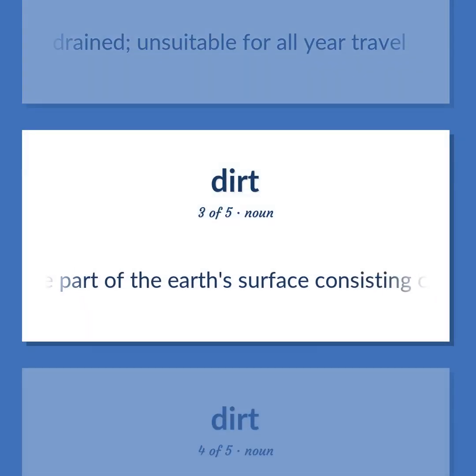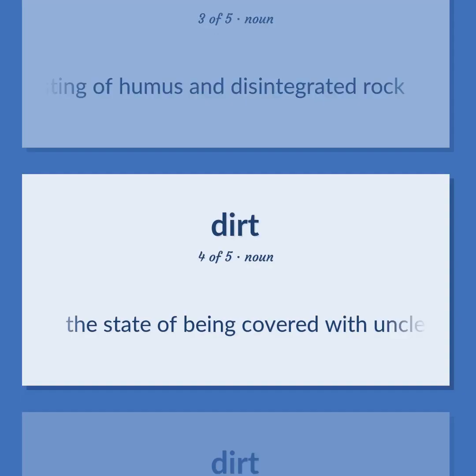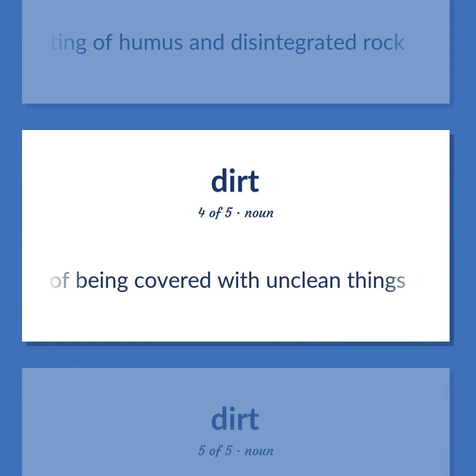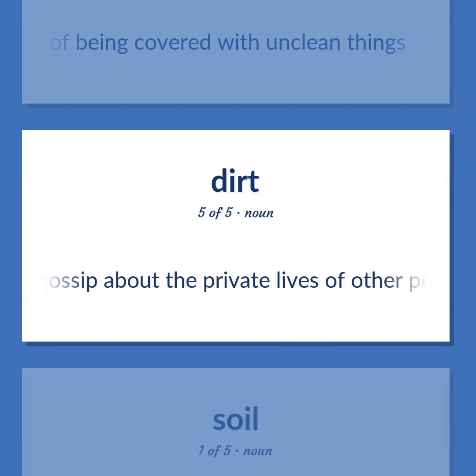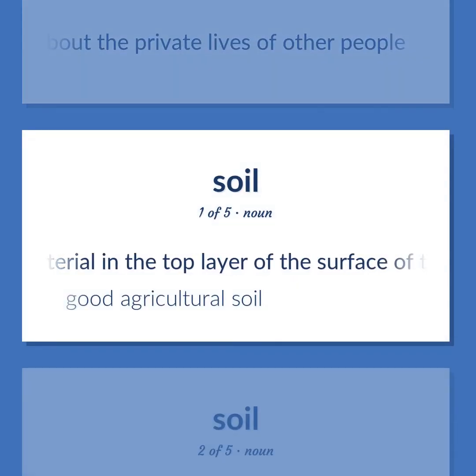The part of the Earth's surface consisting of humus and disintegrated rock. The state of being covered with unclean things. Disgraceful gossip about the private lives of other people. Material in the top layer of the surface of the earth in which plants can grow, especially with reference to its quality or use. Good agricultural soil.